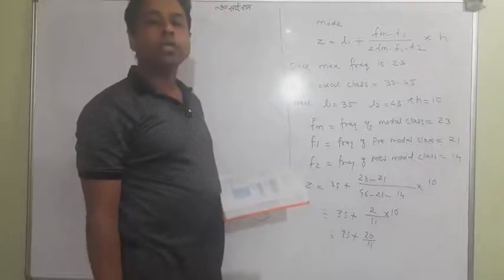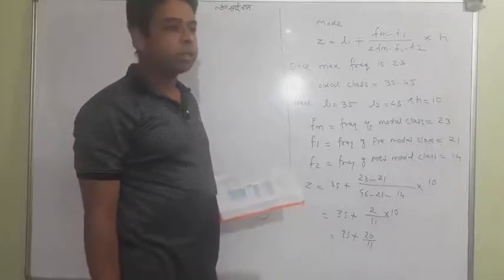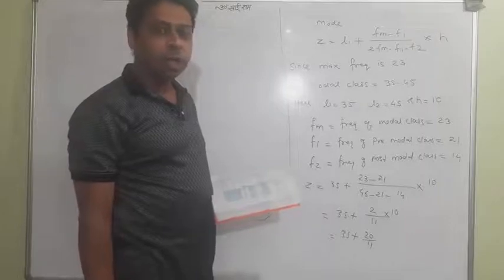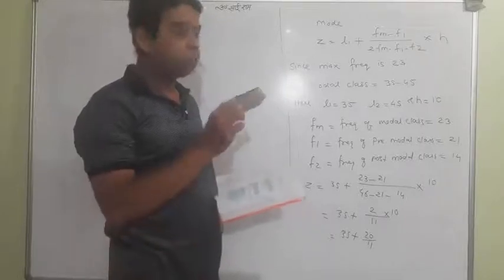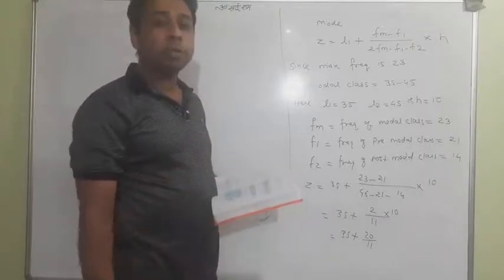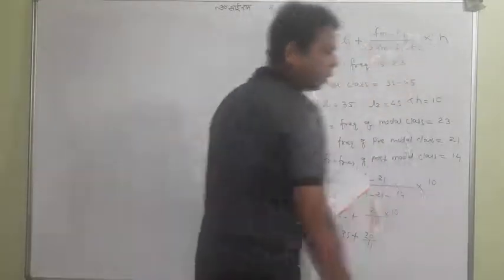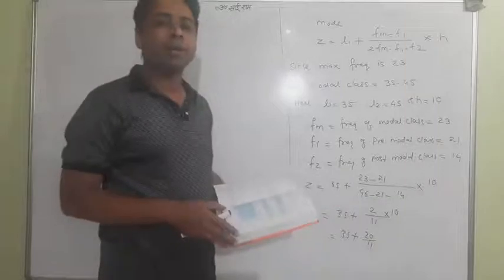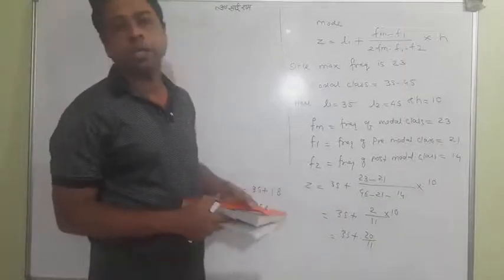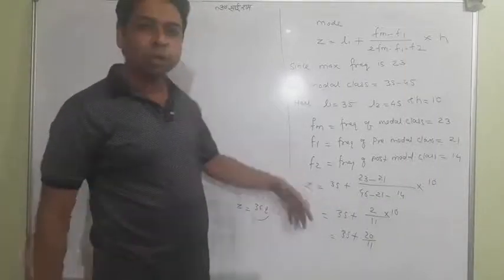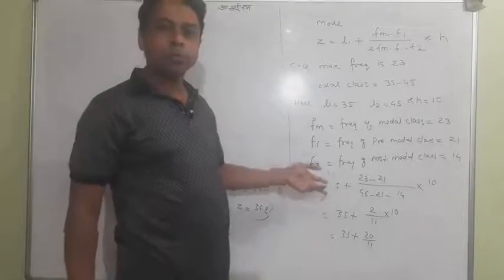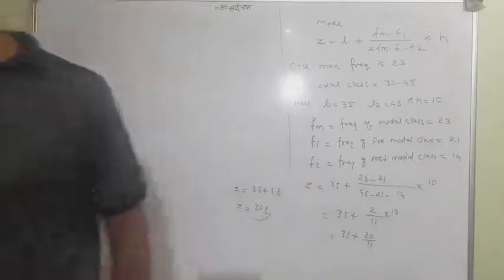We have 4 things to study in this chapter. First, the mean, which we have already studied with 3 different methods. This is the mode. Further, the median will be coming, and according to the median we have ogive graphs. So we will study them. Till here, please do the practice and be smart. Thank you.